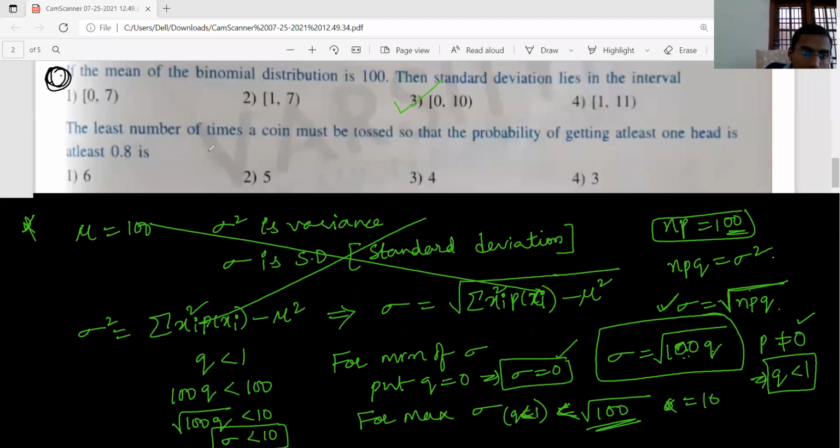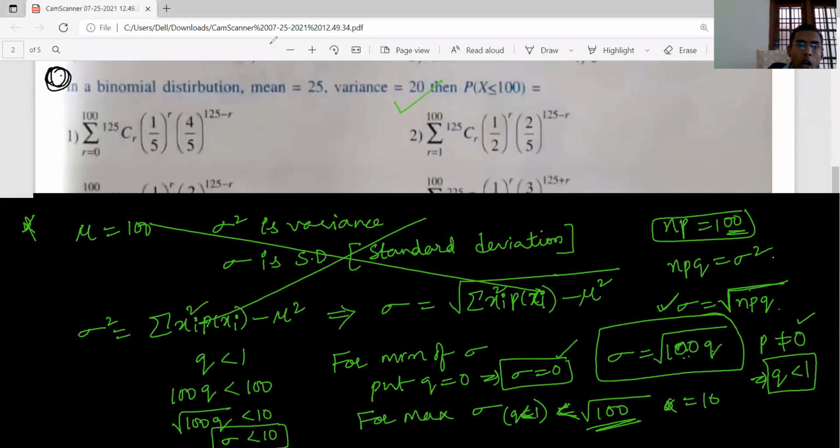Yesterday we gave this question, the least number of times a coin must be tossed. I already taught you this, and it came in the exam also. In a binomial distribution, the mean NP and the variance NPQ are both given, so you can find out anything.